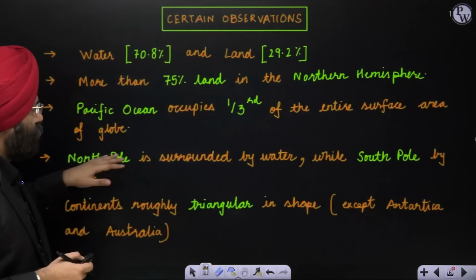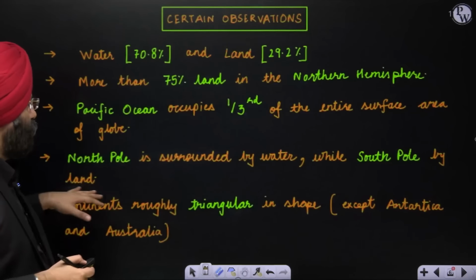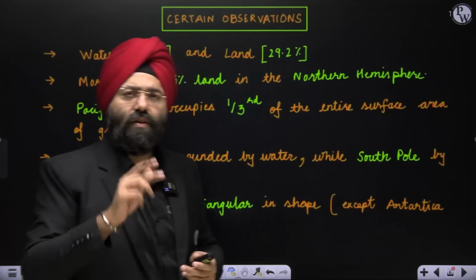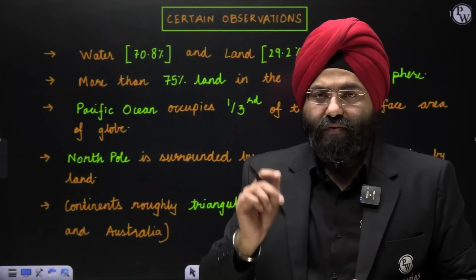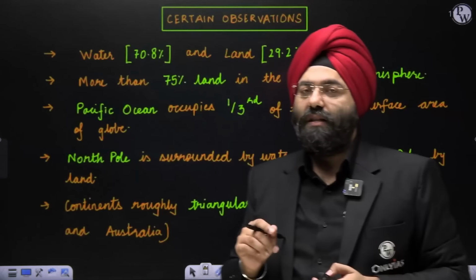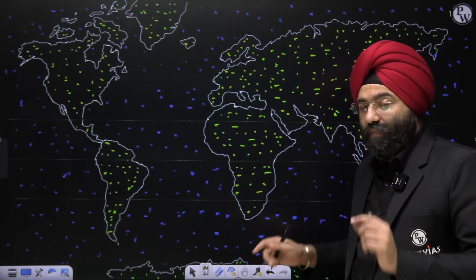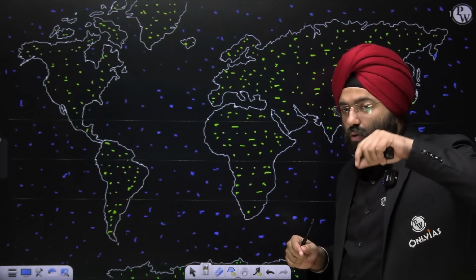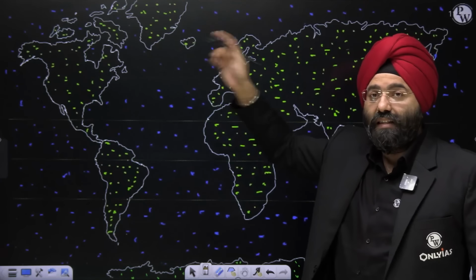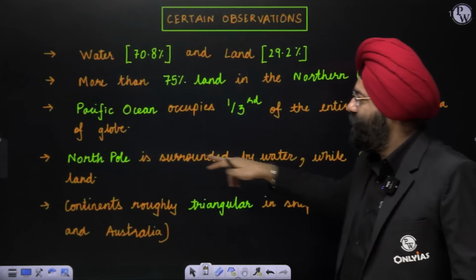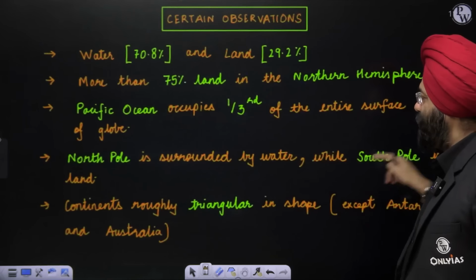Third, North Pole is surrounded by water while South Pole by land. Now, the reason is we have done the mapping video of Antarctica. You know that very well. Antarctica is a land mass. It is a continent also. So, this is Antarctica. Now, it is land and the South Pole is located over there. When you see the North Pole, it is basically Arctic Sea. That is why North Pole is surrounded by water and South Pole by land.